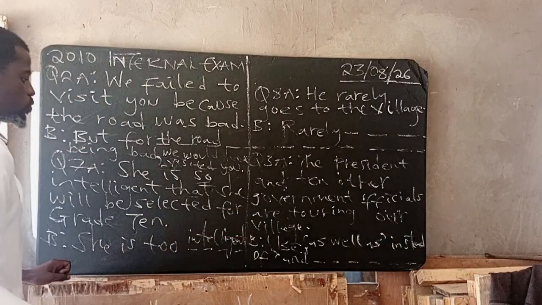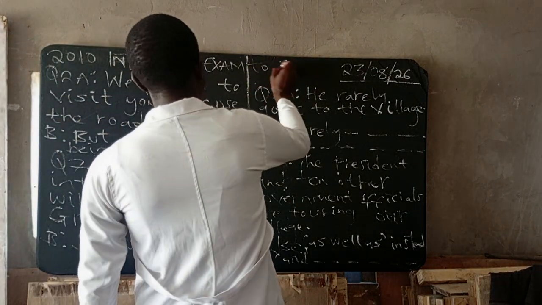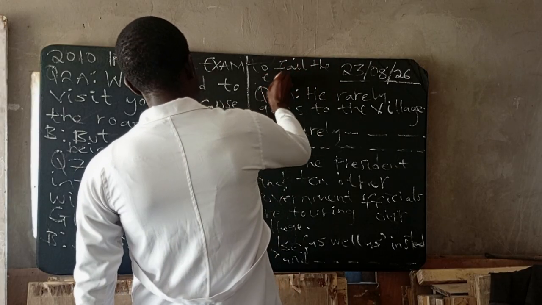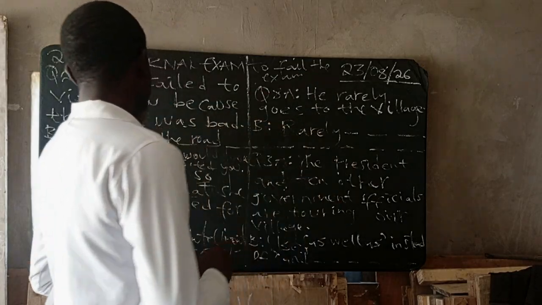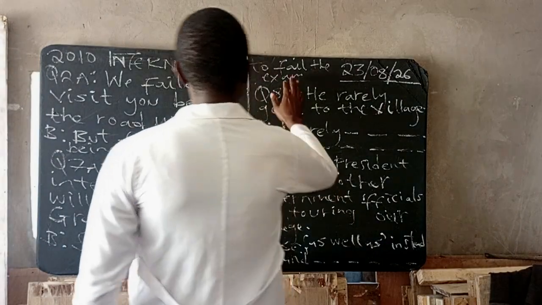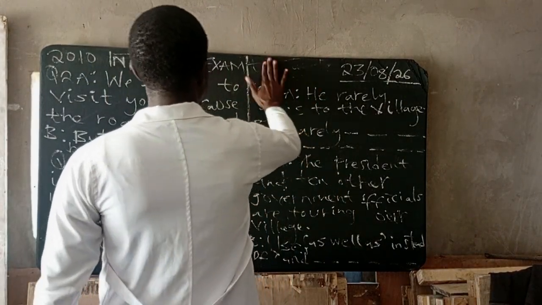So we say she is too intelligent not to be selected. Sorry about that. She is too intelligent not to be selected.